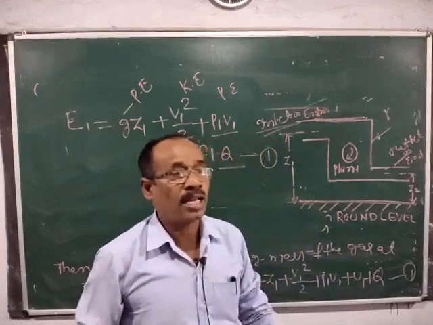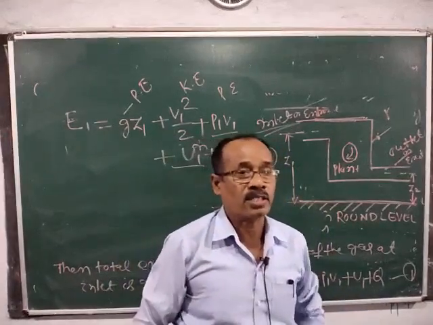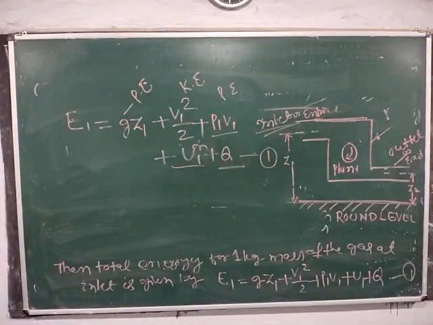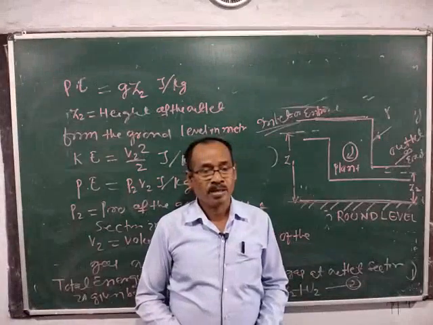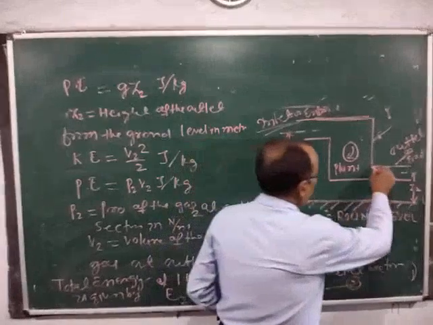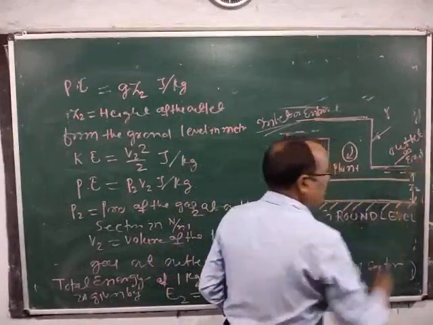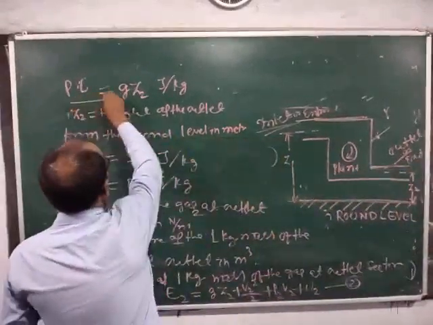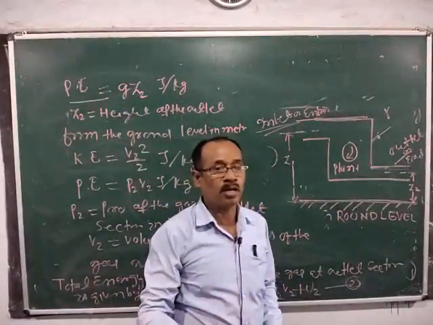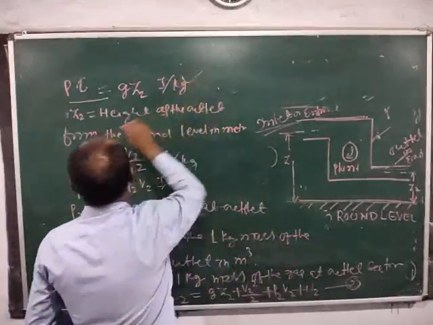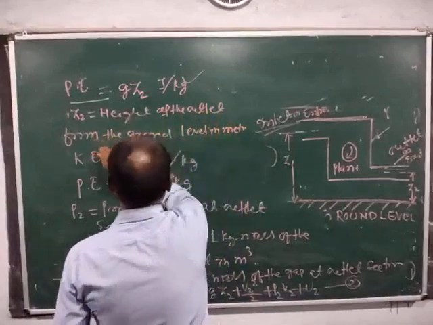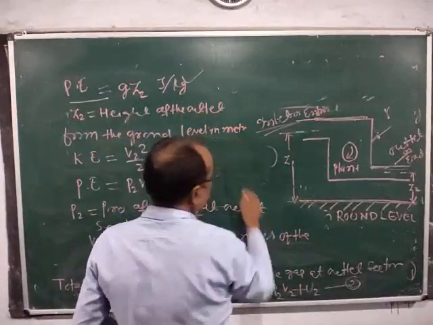Similarly, the total energy at outlet section is given as follows. Here the plant is the outlet section. Potential energy is g z2 joule per kg, where Z2 is the height of the outlet from the ground level in meter.